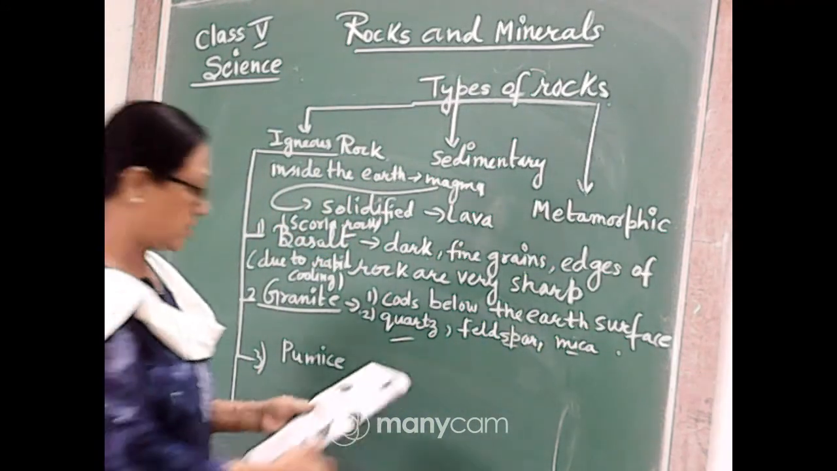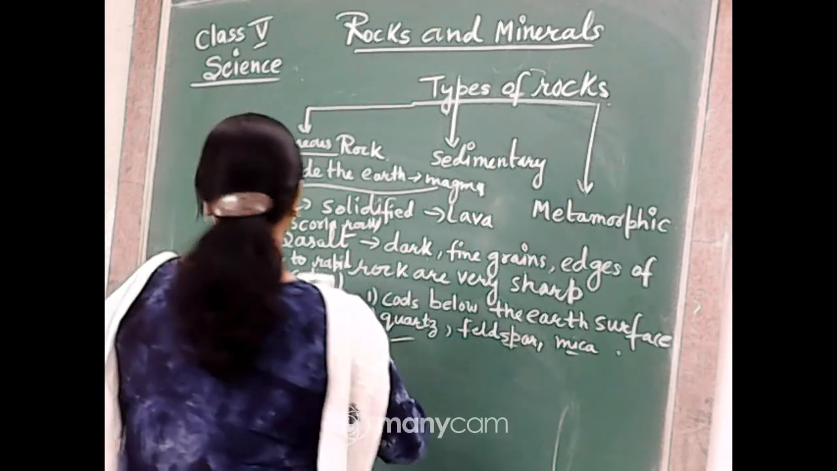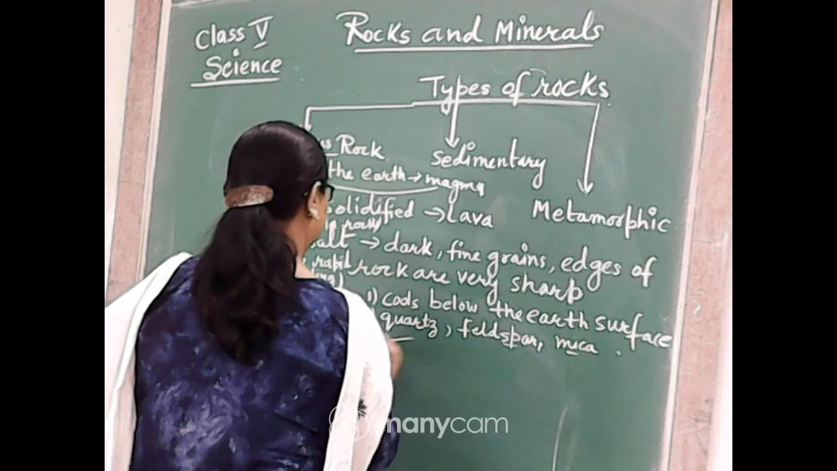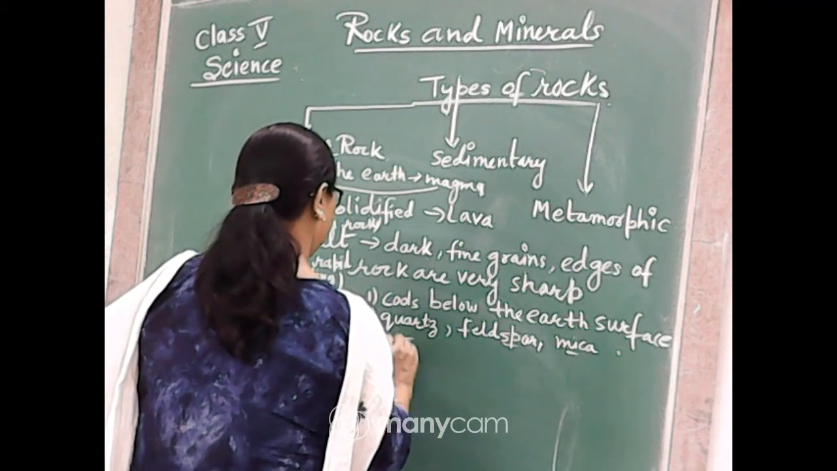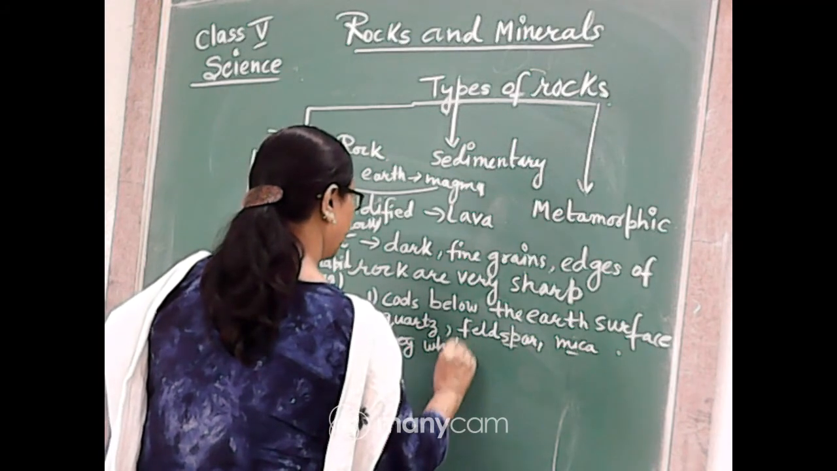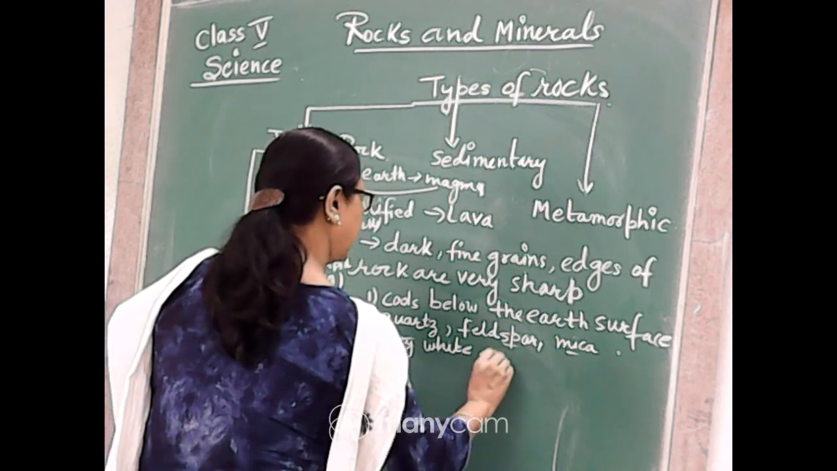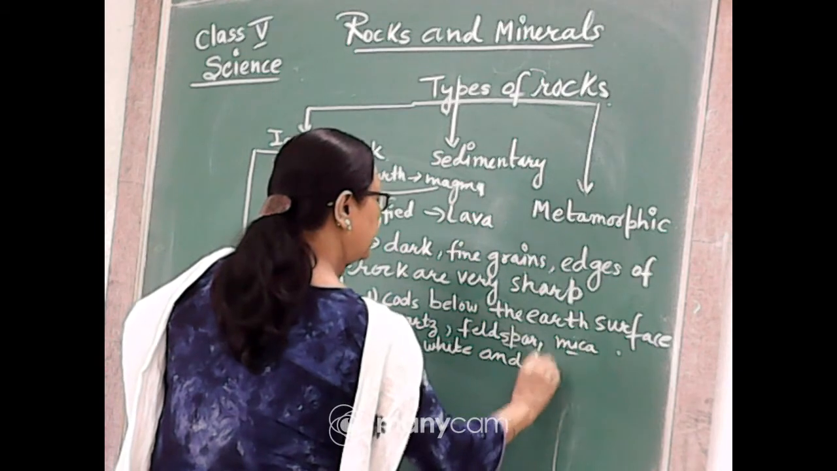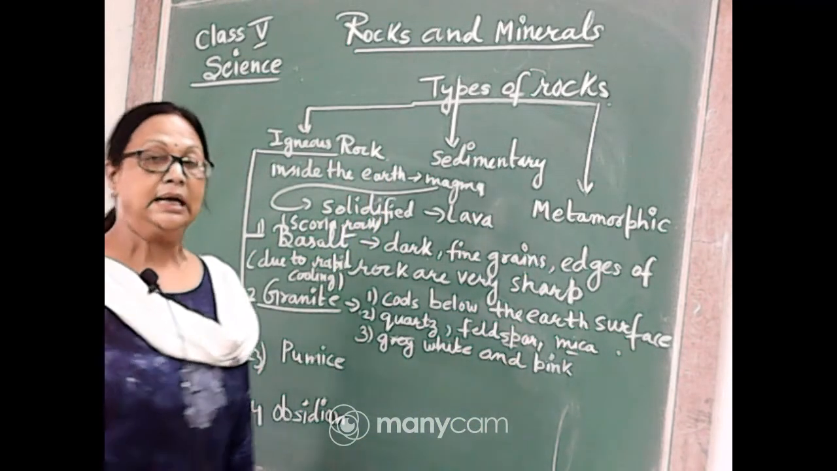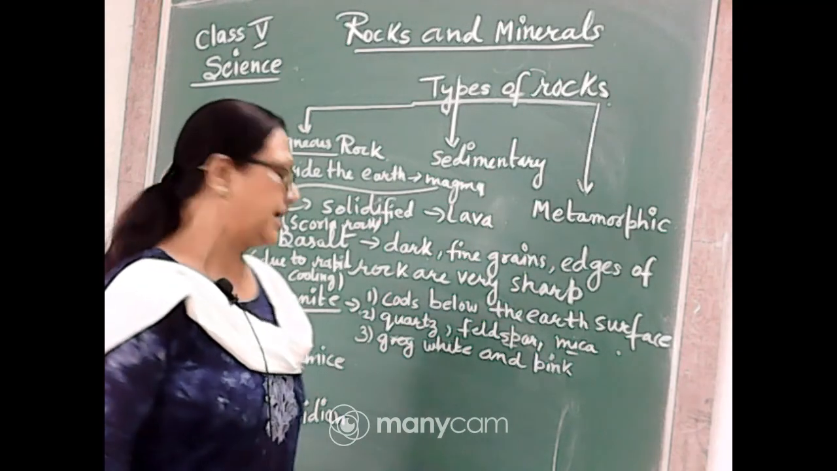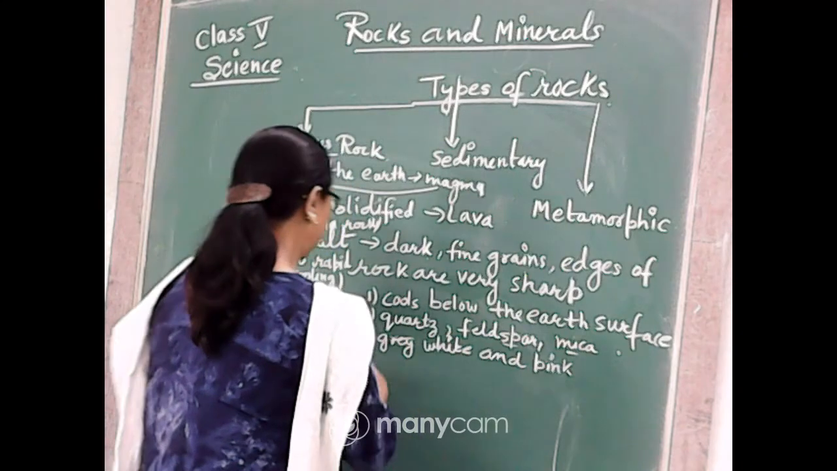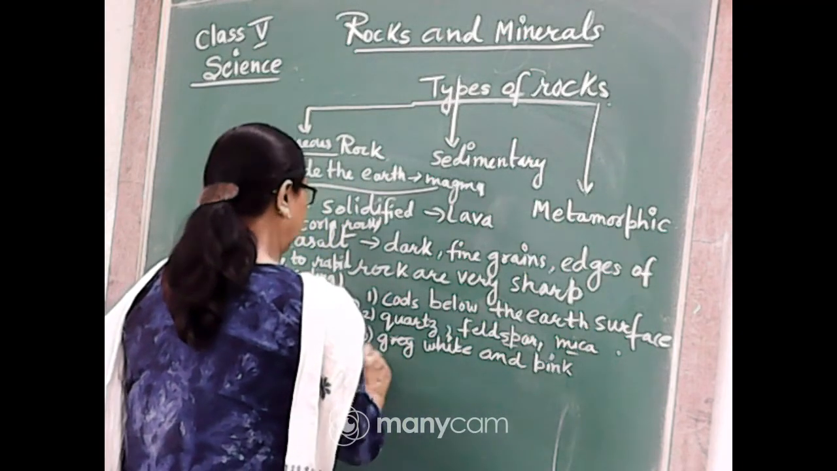What are the colors of this granite? The colors of granite are gray, white, pink. Third character, they are generally gray, white and pink. So usually we see these three colors of this type of granite. Generally they are gray, white or pink in color. And what else? They are very hard.